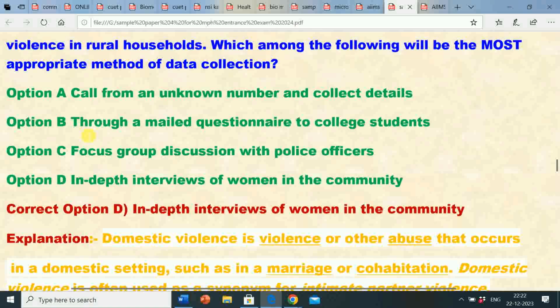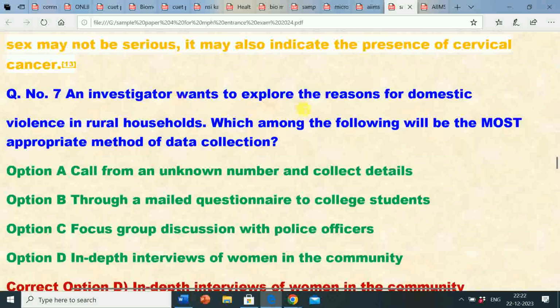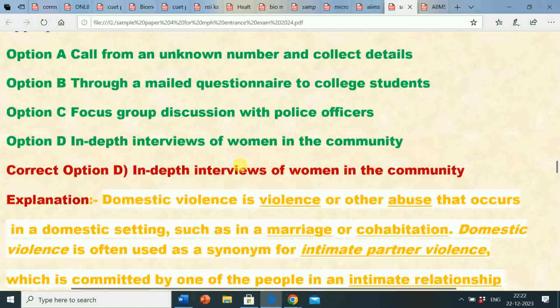Here the question is, an investigator wants to explore the reasons for domestic violence in rural households. Which among the following will be the most appropriate method of data collection? The correct answer is option D, that is in-depth interviews of women in the community.